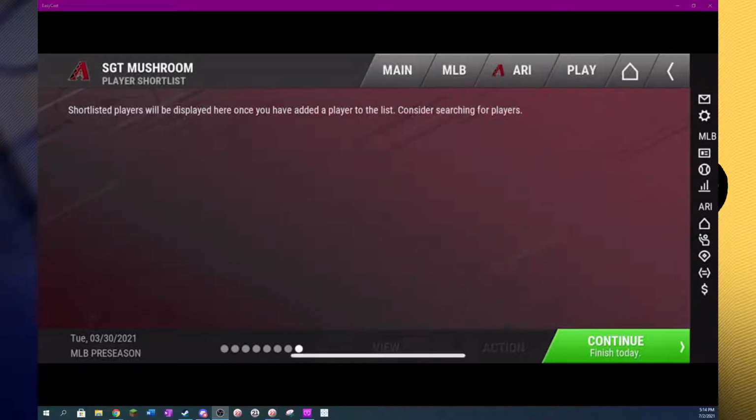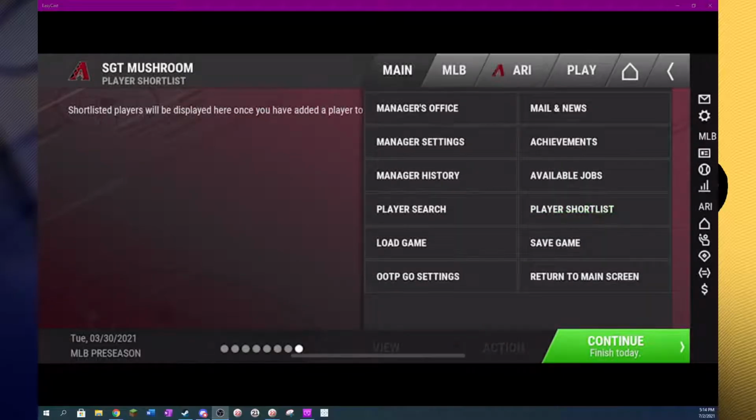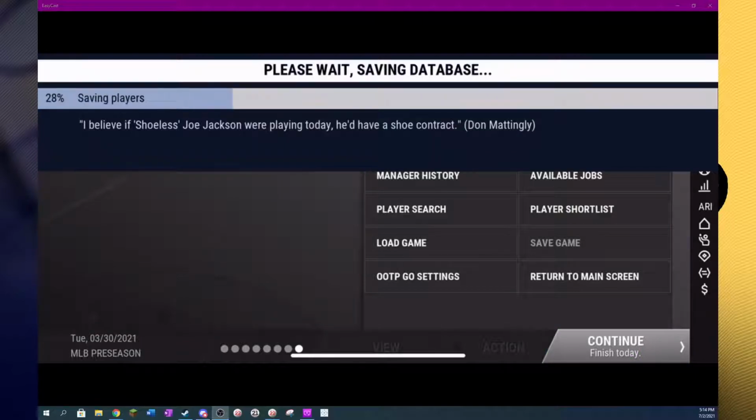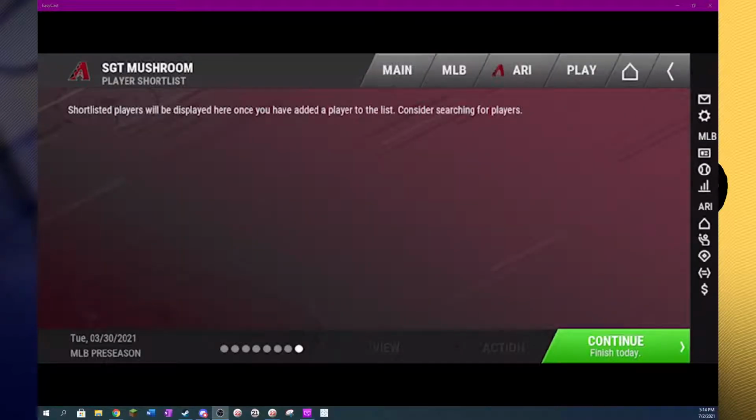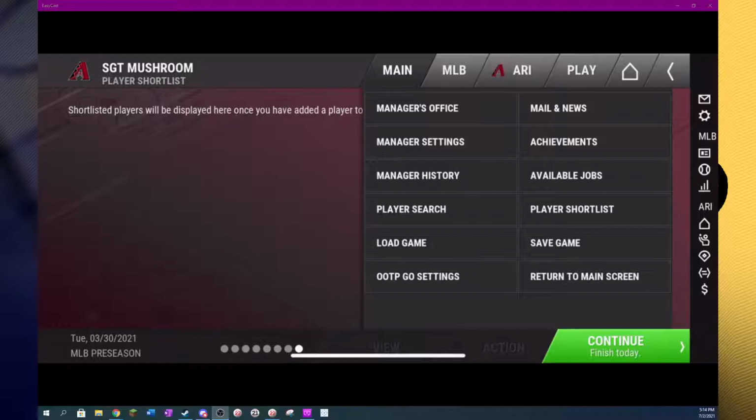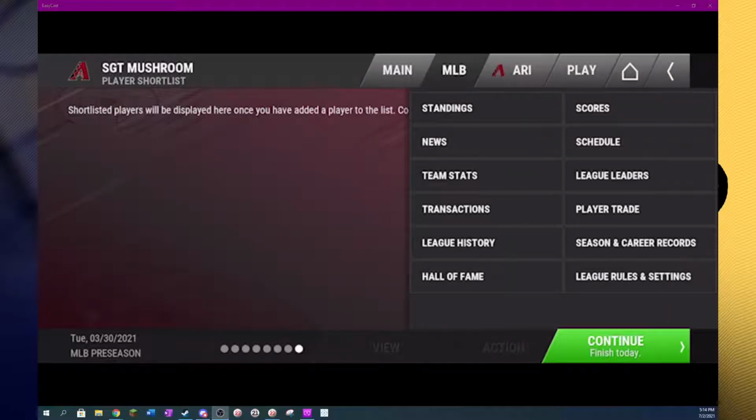Your player shortlist will show you all the players that you have added to your shortlist, if you want to view them at any time. The Save Game button will save your game, which I recommend doing frequently to make sure you do not lose any data. Return to the main screen will take you back to the main screen.